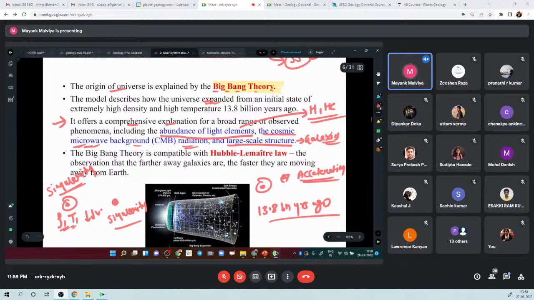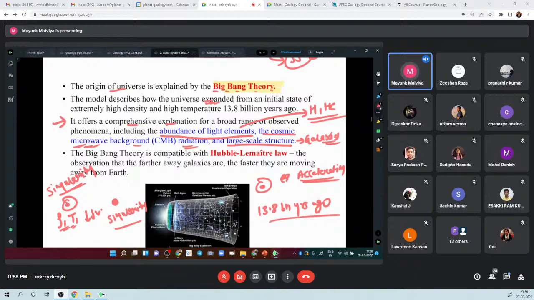So this is common knowledge even from your general studies, that the universe is expanding, and expanding at a faster rate. Like the velocity is also increasing, yeah, it is all accelerating. So all these things are explained by this Big Bang theory, right?